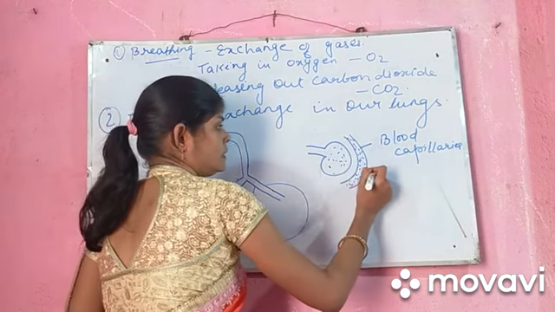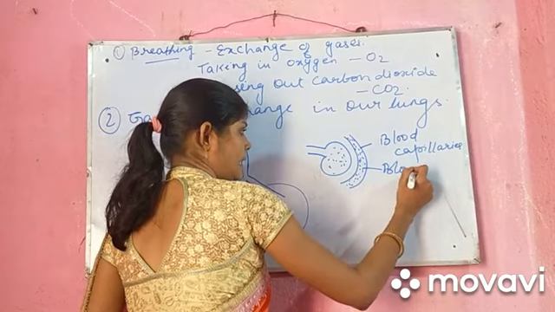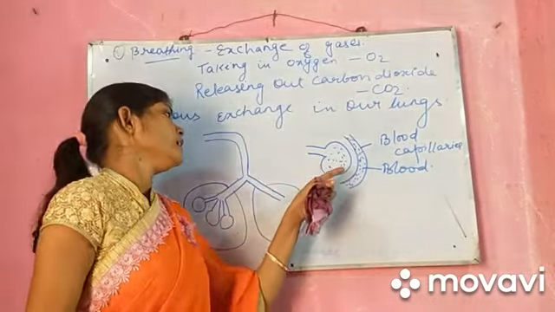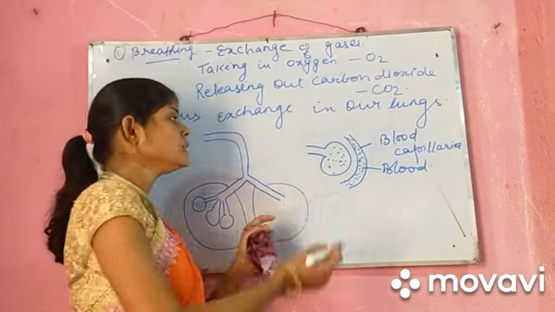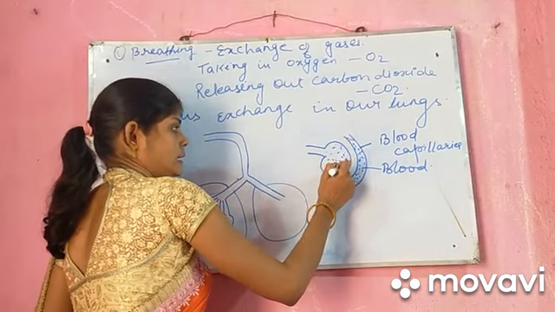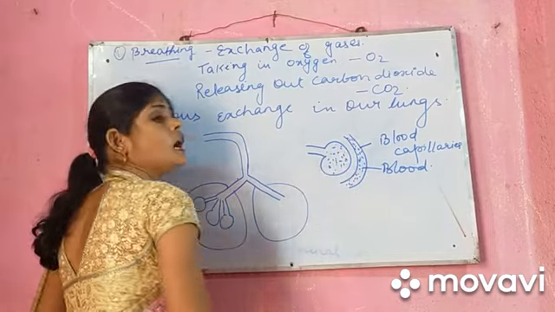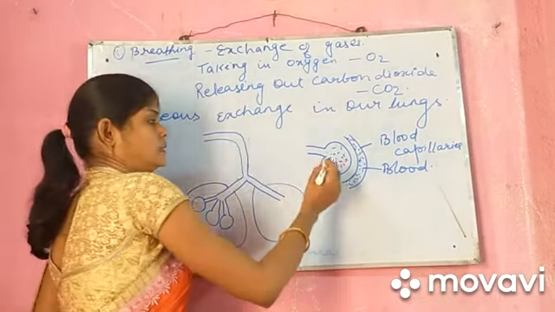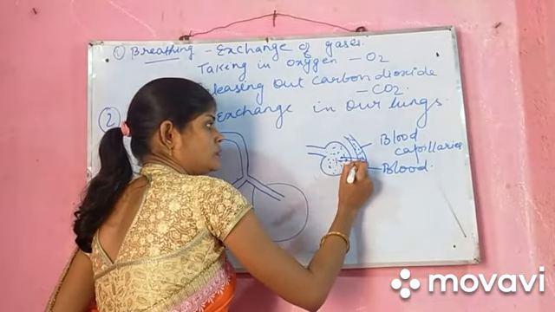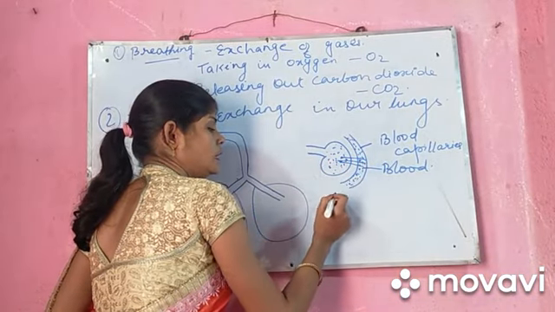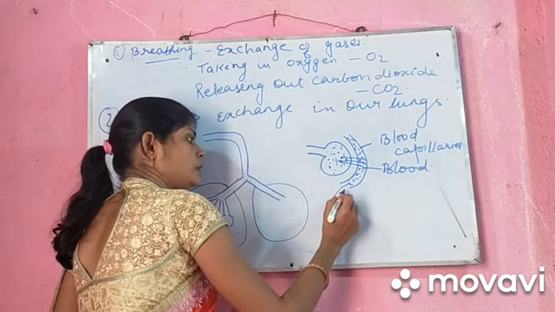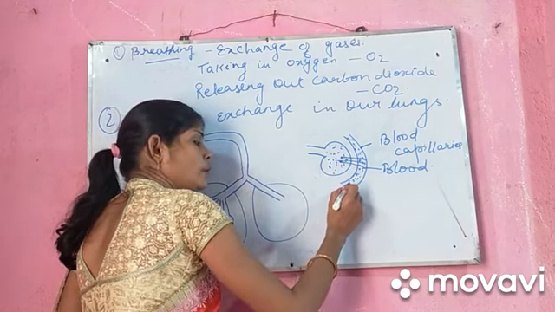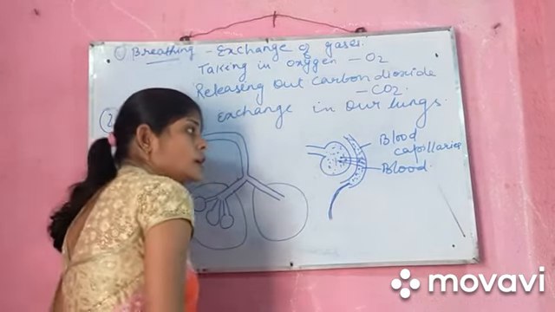Red. But I am drawing it blue because I have a blue marker. This is blood, and this is the oxygen present in our alveoli, the air sac in our lungs. This oxygen mixes with the blood, and from the blood it will be transported onward.